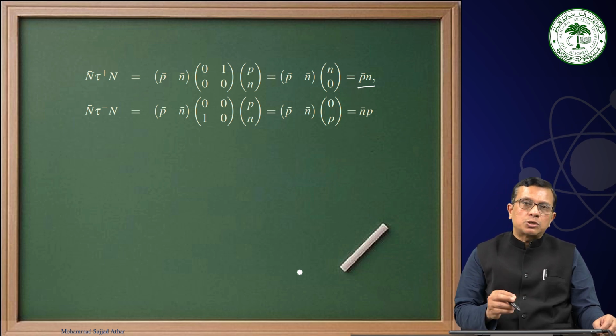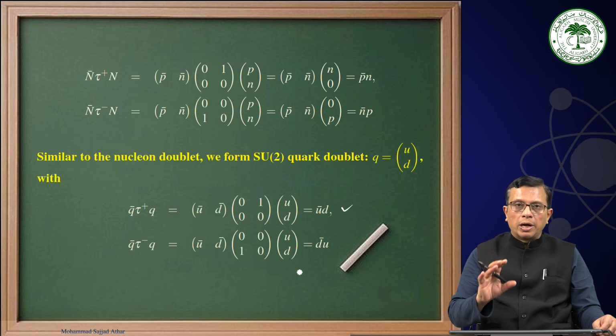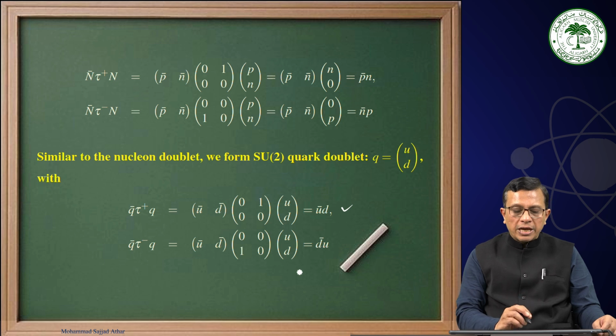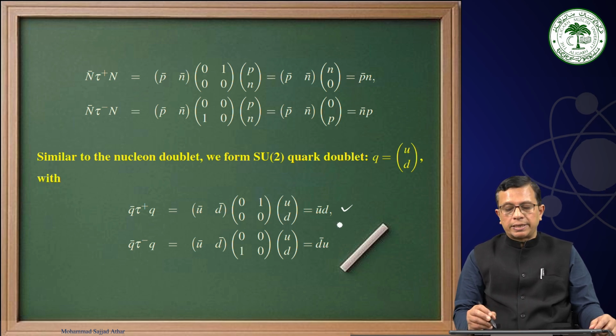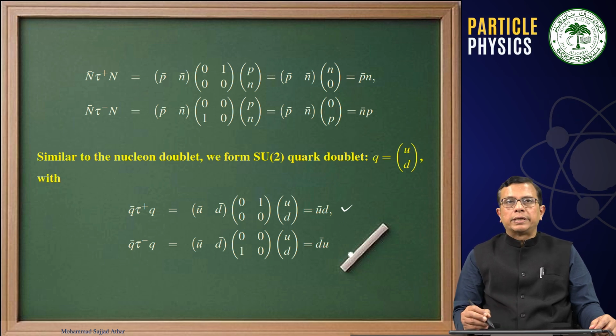Now applying this to the quark sector, where the members are u and d quark as the doublet, we have q bar tau plus q, that we write as u bar d, and q bar tau minus q, that we write as d bar u.